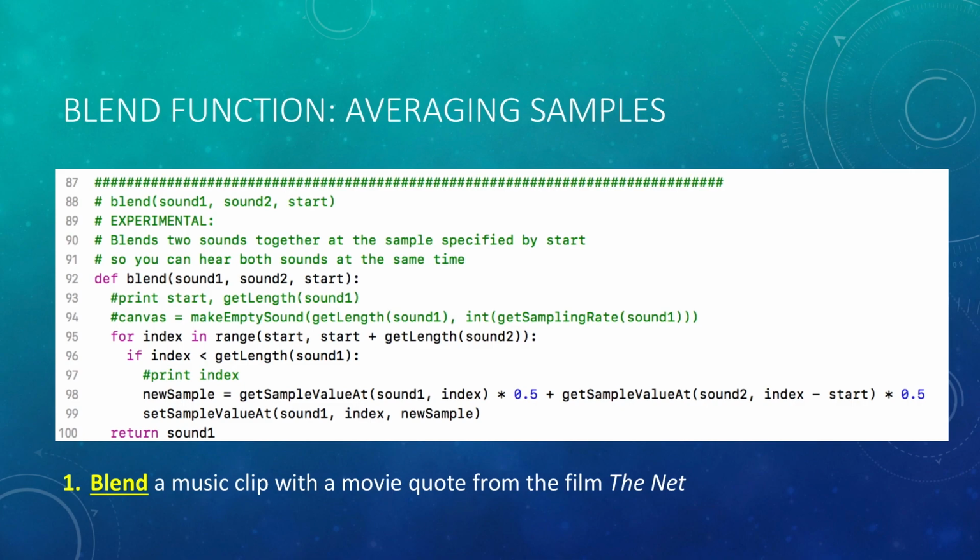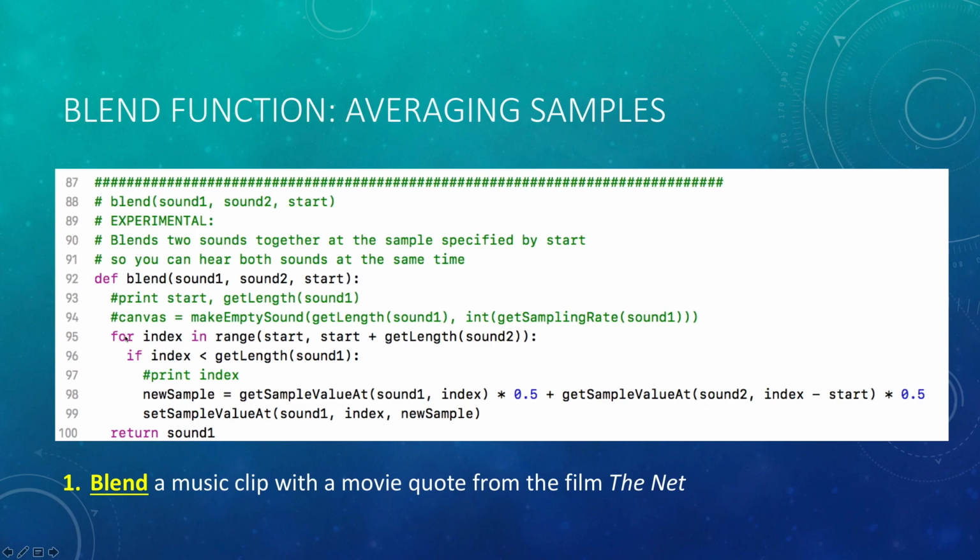Even though it was not a requirement to blend sounds so that you could hear both clips at once, I wanted to create this effect so that the entire collage would have background music. This was achieved through this function, which passes in 2 sound objects, sound 1 and sound 2, and then a starting index to start blending sound 2 into sound 1.